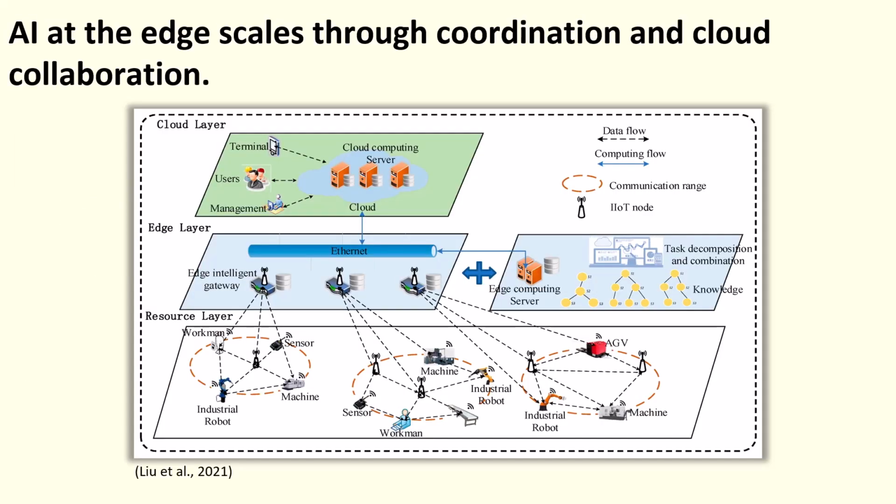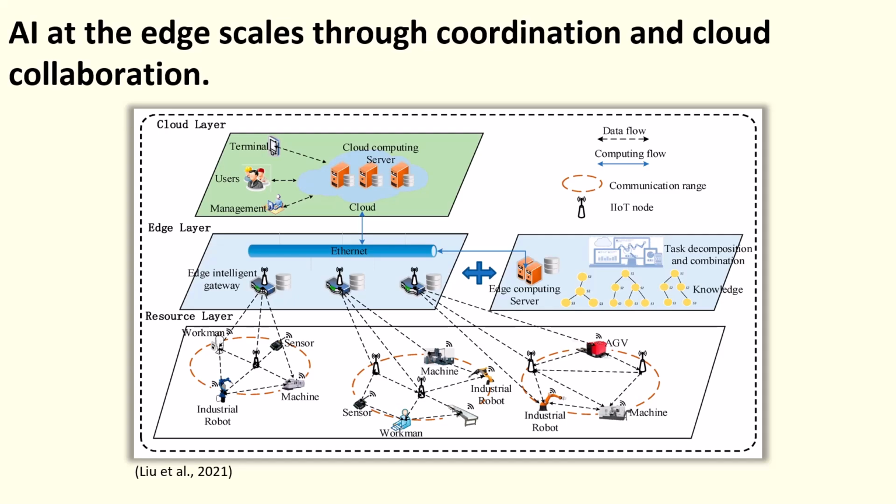AI at the edge scales through coordination and cloud collaboration. Now that we've seen what a single edge device can do, the next question is, how do we scale? One smart device is useful, but hundreds, maybe thousands working together? That's where things get powerful. This diagram from Liu illustrates a three-tiered architecture that enables that kind of scale. At the base is the resource layer, physical world entities like sensors, robots, wearables, and even people. These devices leverage AI to collect data and often act on it in real time.